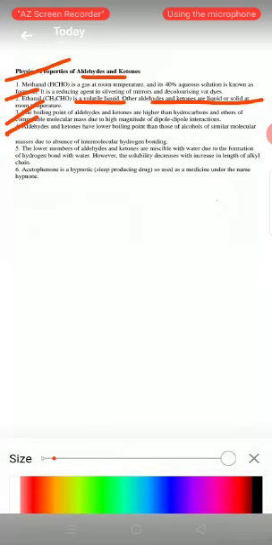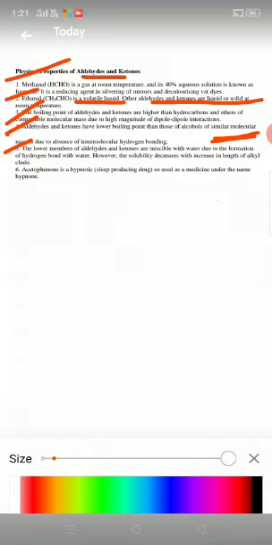This is due to the absence of intermolecular hydrogen bonding. The higher members of aldehydes and ketones have difficulty forming hydrogen bonds with water. The fifth property is that lower members of aldehydes and ketones are miscible in water, forming hydrogen bonds.